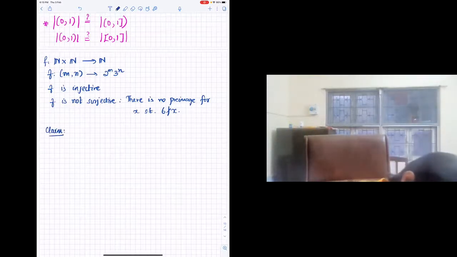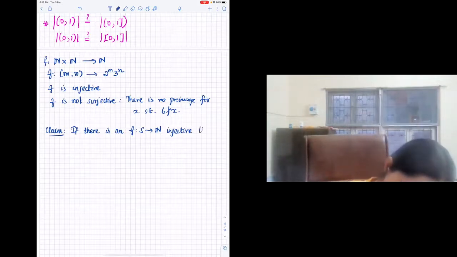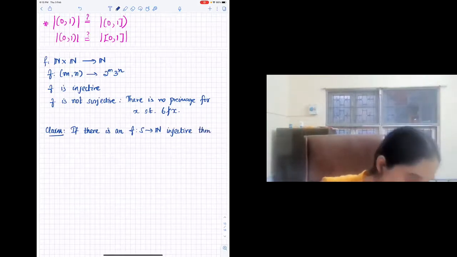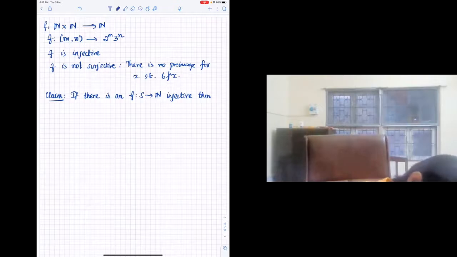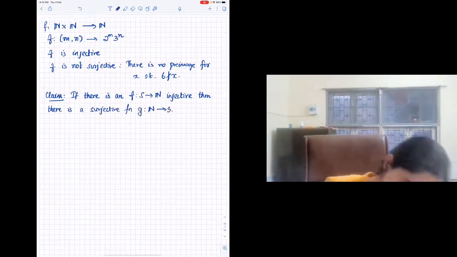Let us say that there exists an injective map f from S to N. Then can there be a surjective map from N to S, a surjective function g? This is not very difficult to state. Let's just try to do it. I'm sure you all already know how to do it.